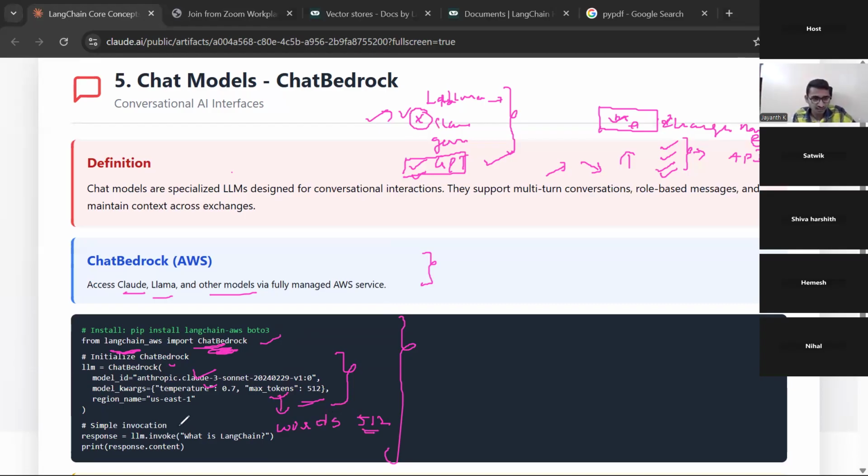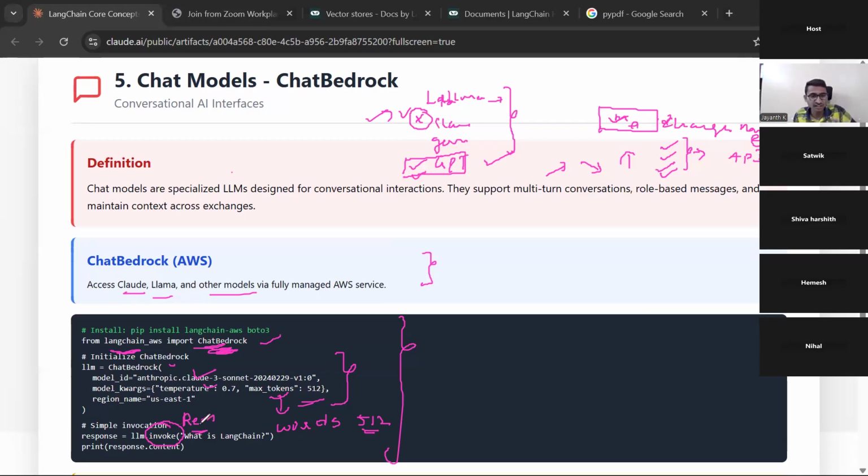And see how to invoke and get the output. This invoke function is the same for every model you use, for every LLM, to get the output. Remember this, guys. This is such an important method. It will be the same across all the LLMs, all the embedding models, anywhere.